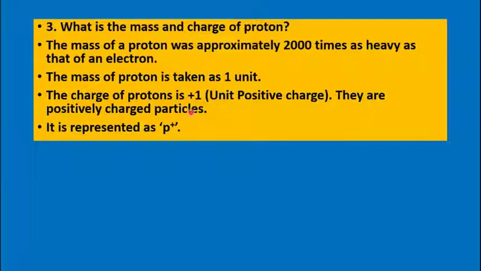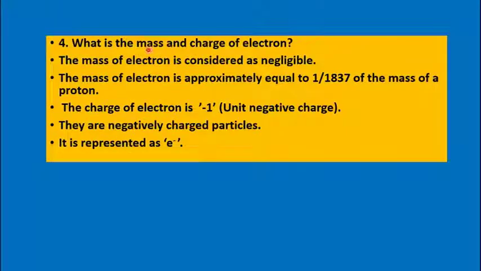So protons evolved from the anode. They are positively charged particles, and a proton is represented as a small letter p with a superscript of plus. So this is how protons are represented. So the mass of the proton is 2000 times that of an electron, and the charge of the proton is +1, or unit positive charge. The mass of the proton is taken as 1 unit. Now what is the mass of the second subatomic particle, that is the electron? The mass of the electron is considered negligible, very small.